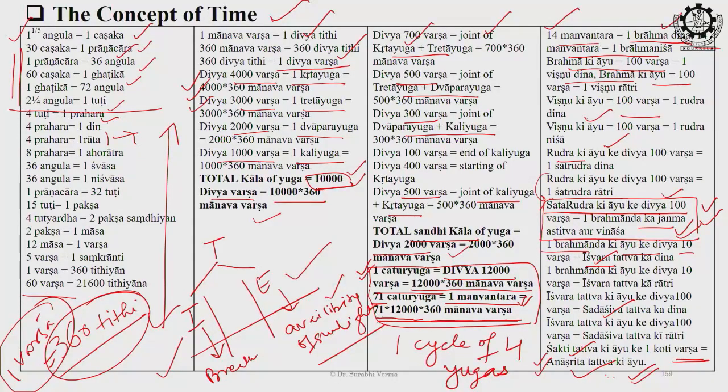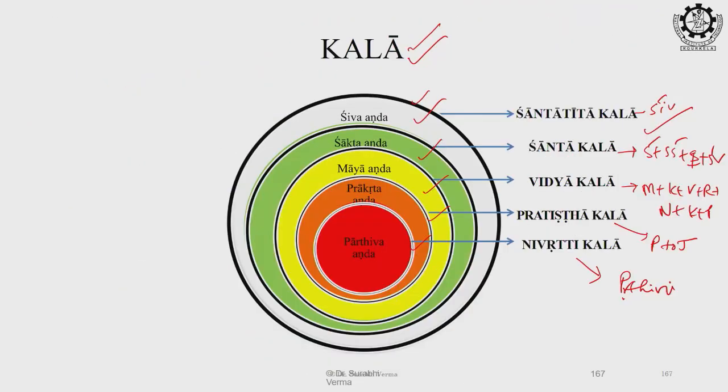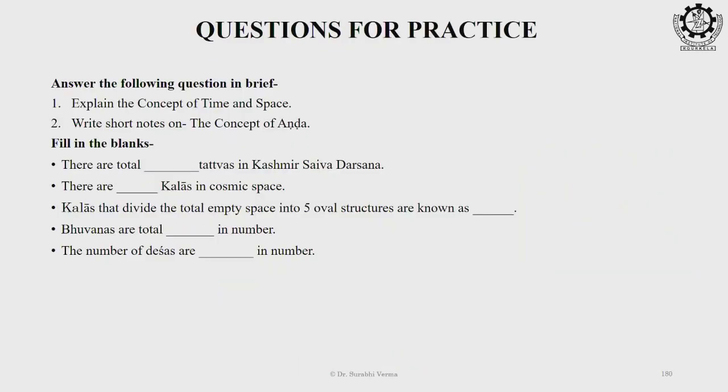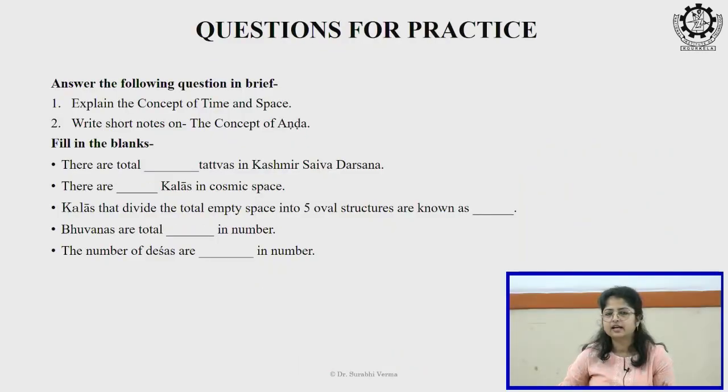So according to this concept of time and then concept of space, we can have few of the questions. For example, explain the concept of time and space in brief. Then you have to explain how the time varies, what type of time we can calculate as per Indian understanding, like internal time and external time, and how it varies with the space. If you are being asked like short notes on the concept of fund, you can draw the 5 and you can mention the membranous coverings like Shantatita, Shanta, Vidya and Pratishtha, then Nivritti. So, these are the brief questions.